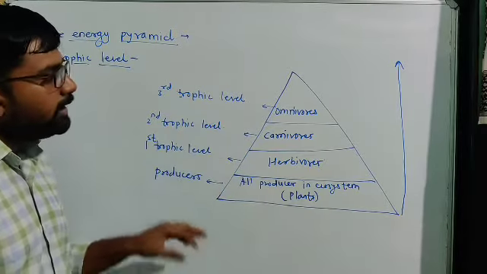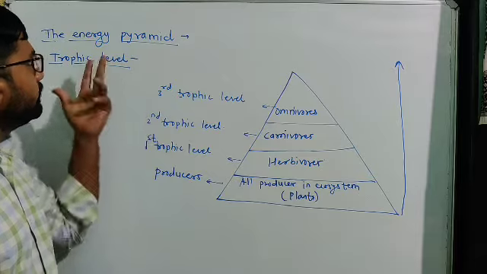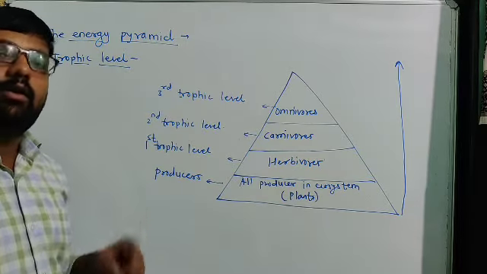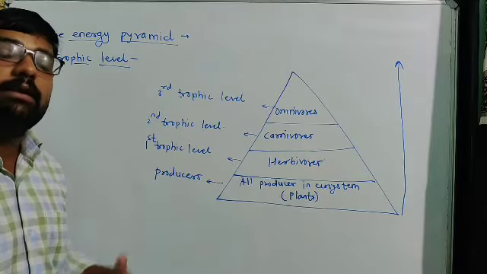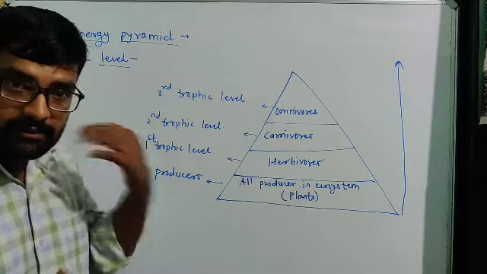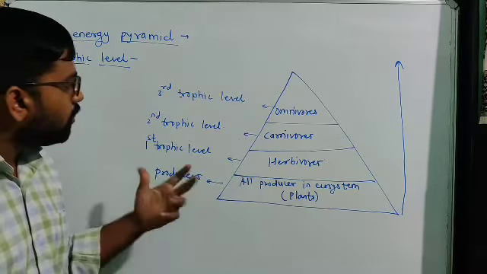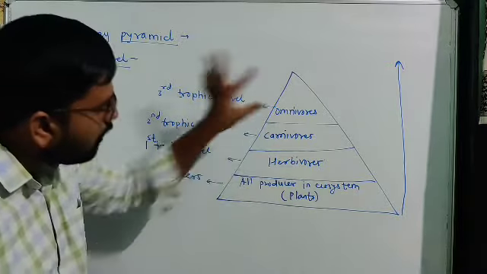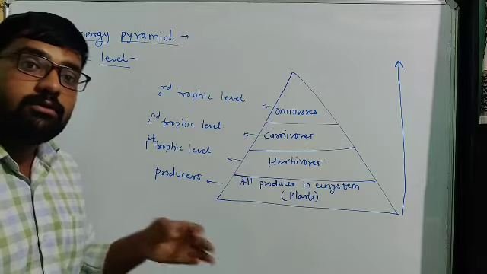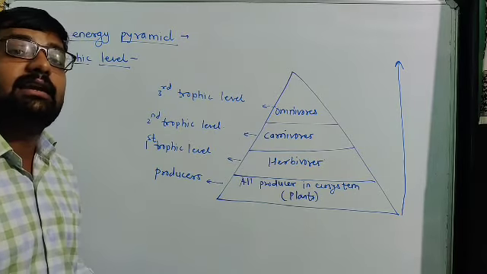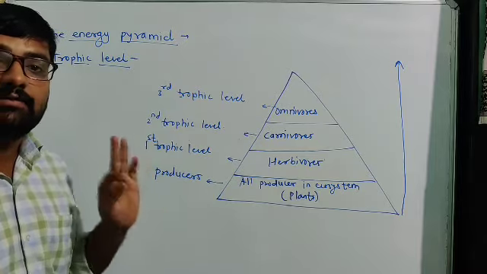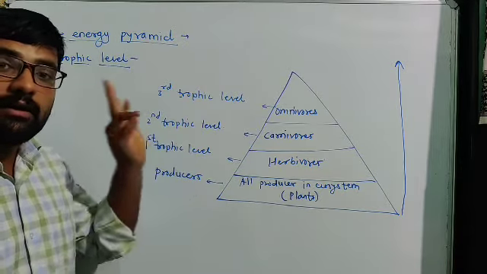But up to today you have to remember what the food chain is. The food chain is not simply a chain of living organisms; it is according to how they get their energy. Then what are the trophic levels? Simply the levels of consumers, according to how they get their energy from producers. That is simply called trophic levels.